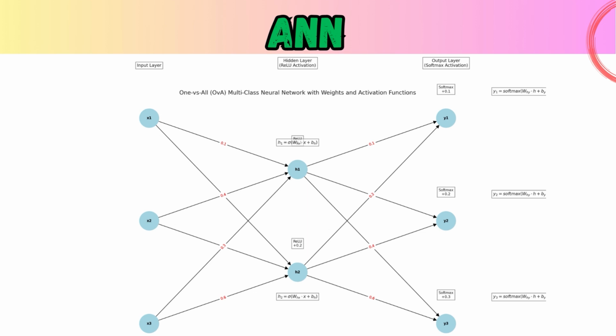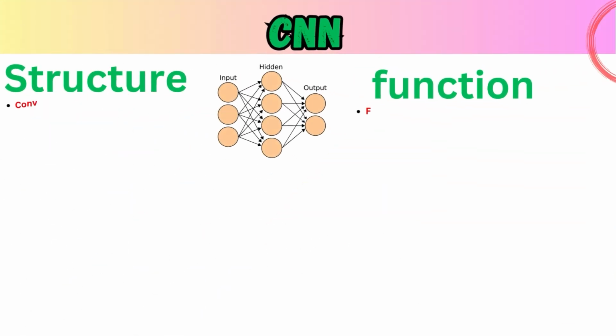Function. Forward propagation. The data moves through the layers, getting processed at each step. One versus all training. Each output neuron learns to recognize one specific class. Prediction. The neuron with the highest activation is the network's best guess. 2. Convolutional Neural Networks, CNN.